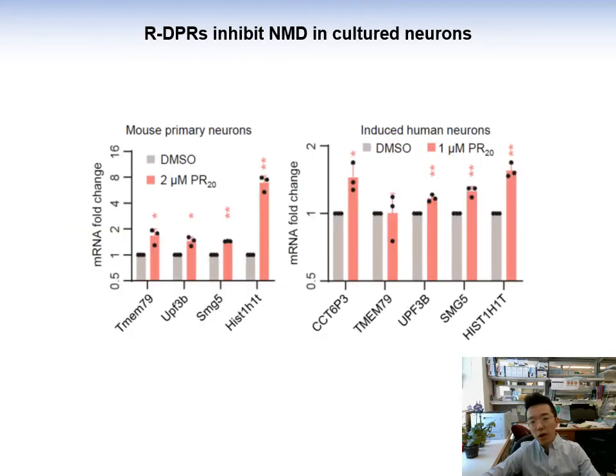The effect of poly-PR on NMD targets was also confirmed when we added the synthetic PR20 peptides into the media of either mouse primary cortical neurons or human neurons differentiated from iPS cells. We saw significant increases of NMD target abundance.